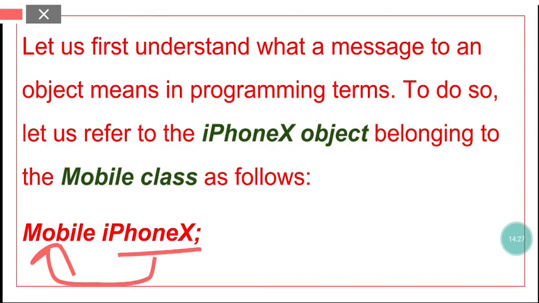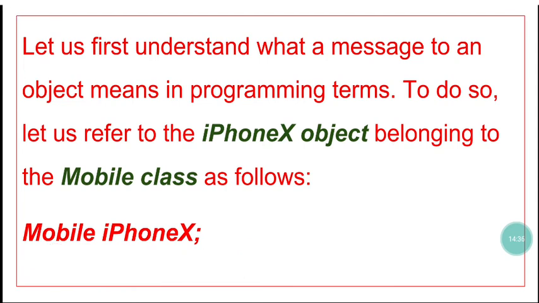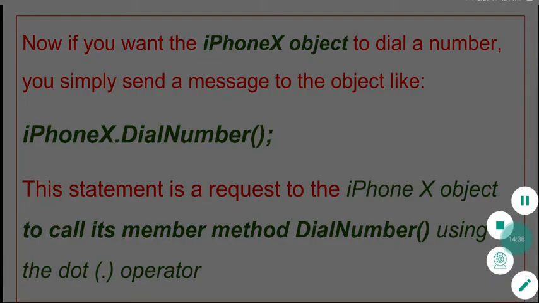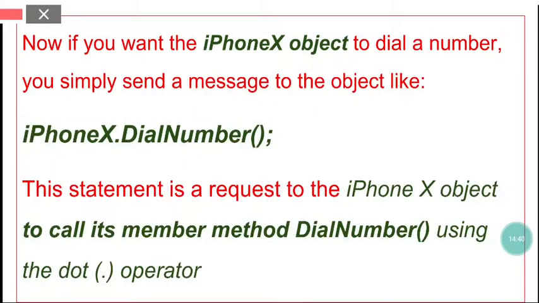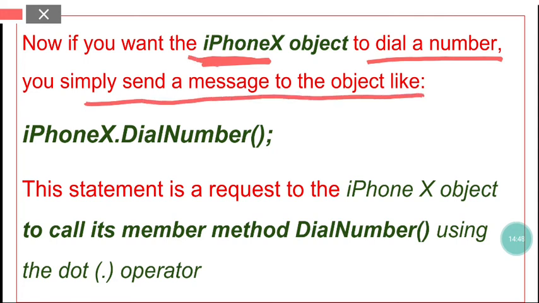So what is the syntax? Class name, space, object name, and then semicolon. Then if you want the iPhone X object to dial a number, we need to simply send a message to this iPhone X object.